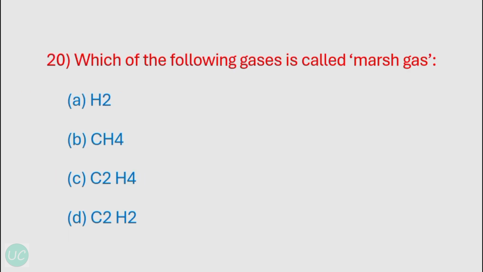Okay, the last question for the day is which of the following gases is called marsh gas? So the first option is hydrogen gas, second option is methane gas, third option is ethene gas, that has general formula CnH2n, and the D option is C2H2, that is ethyne gas, and the general formula for alkyne is CnH2n minus 2. Okay, so which of these gases is called marsh gas? So the correct option is methane gas.